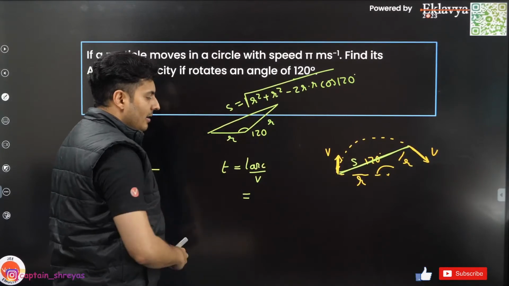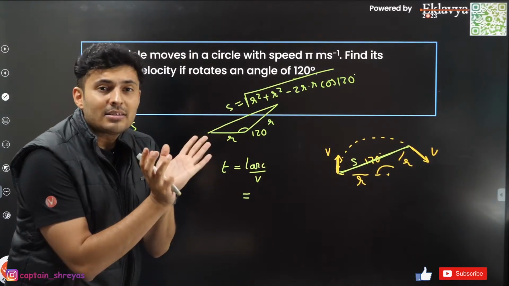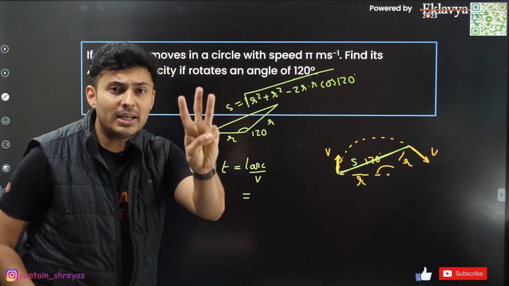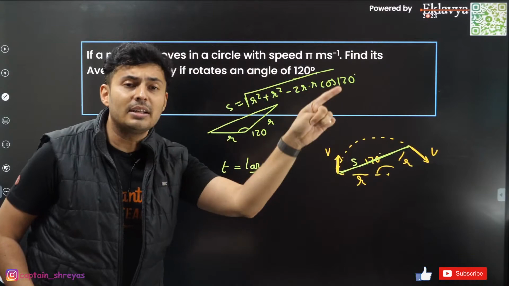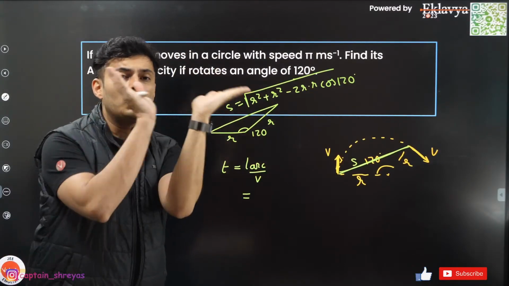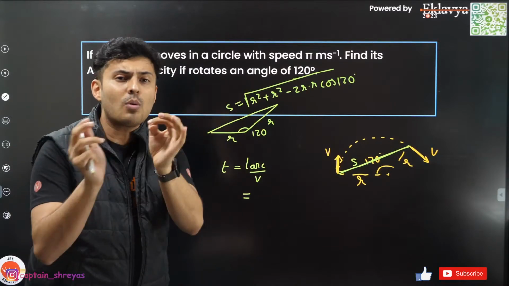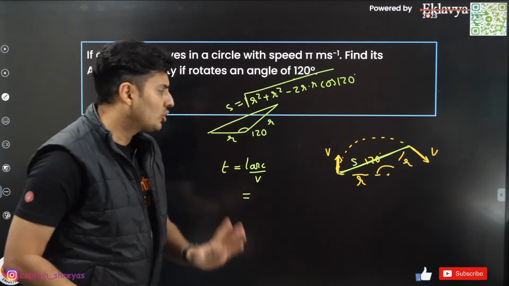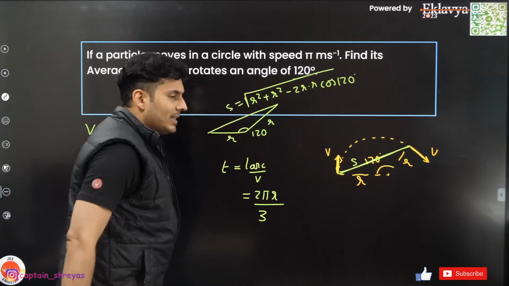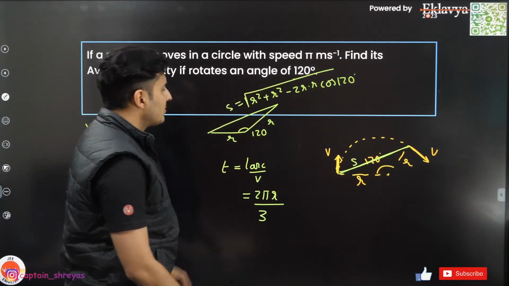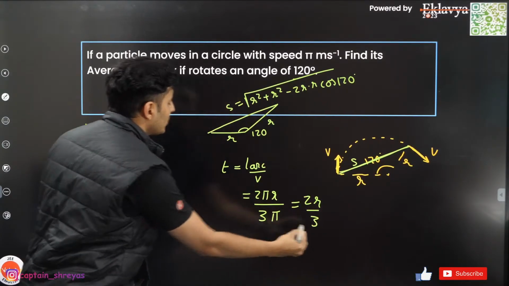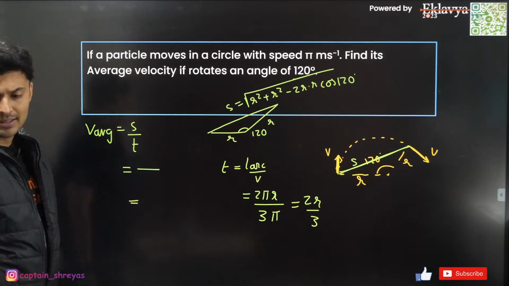Length of the arc, 120 degrees is 1/3 of 360 degrees. So 2 pi r is the circumference of a circle divided into 3 parts. Each part will be 120, 120, 120 degrees. So it is 2 pi r by 3, yes or no, guys? Very good. And what is the speed? Speed is basically pi. So it will be 2r by 3. So substitute it over here and you will get the answer.